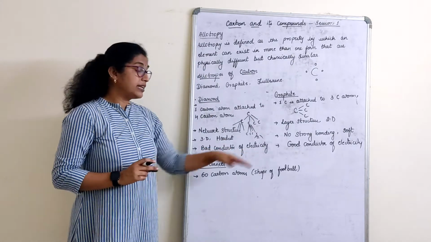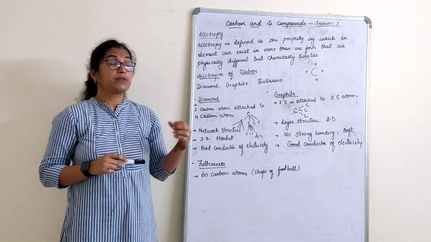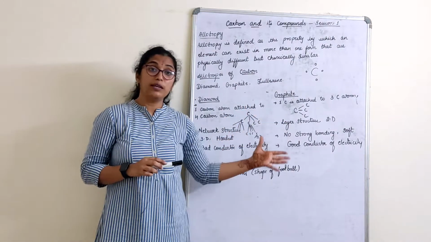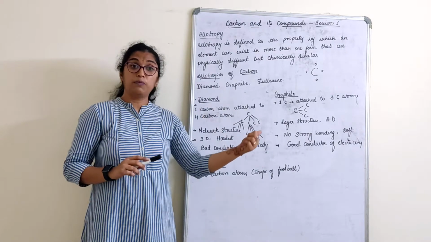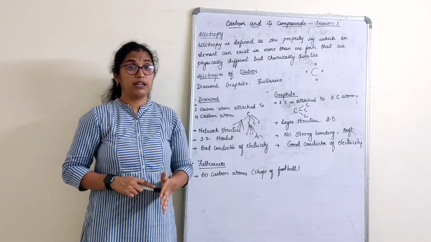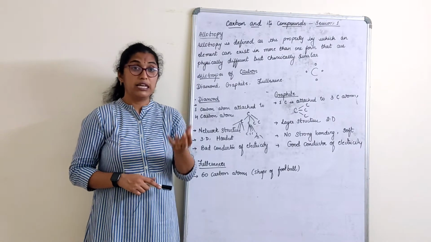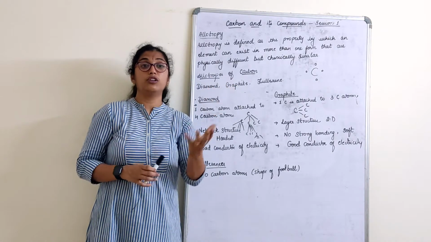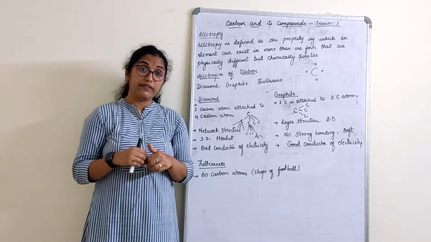Then it is a bad conductor of electricity. Now why is it a bad conductor of electricity? If you have seen, covalent bonds are poor conductors of electricity. Ionic bonds are good conductors of electricity because ionic bonds can lose or gain electrons. They have one extra electron to either donate or they have a capacity to receive an electron.